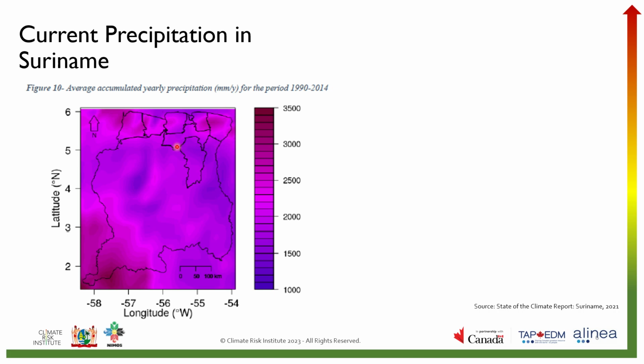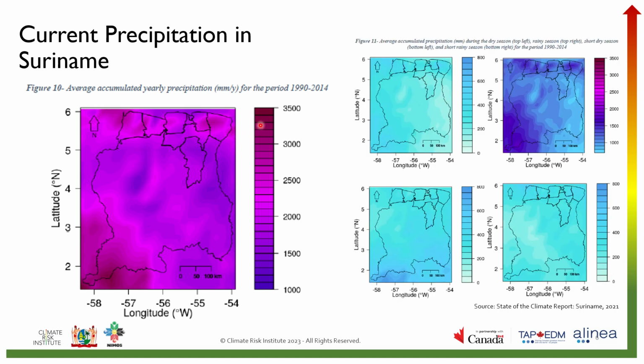The southwest experiences the most yearly precipitation, about 3,500 millimeters per year, and the coastal region experiences about 2,500 millimeters per year. The four figures on the right are showing the average accumulated precipitation in millimeters for the dry season, the rainy season, the short dry season, and the short rainy season, again for 1990 to 2014. As we can see in all of these figures, there is a large difference in precipitation based on where you are in Suriname and based on the season.